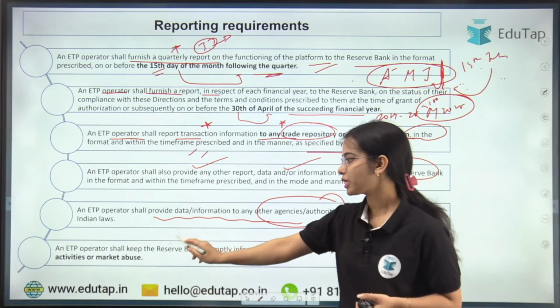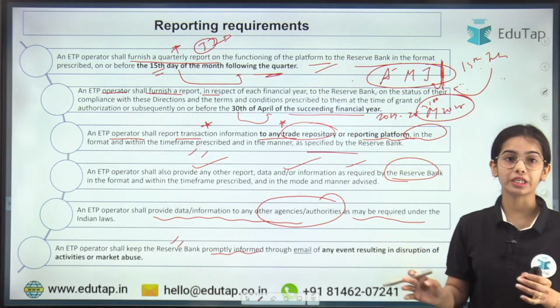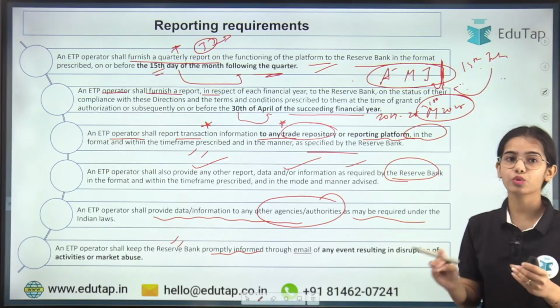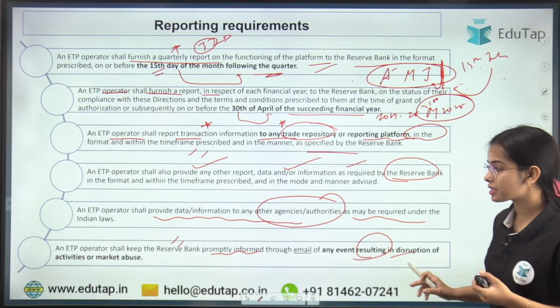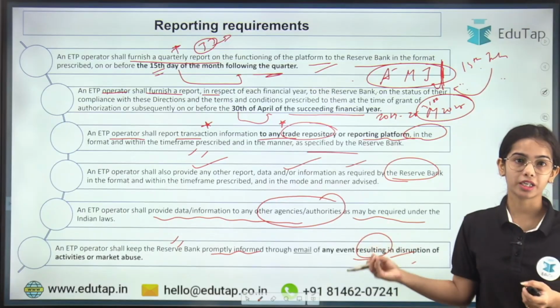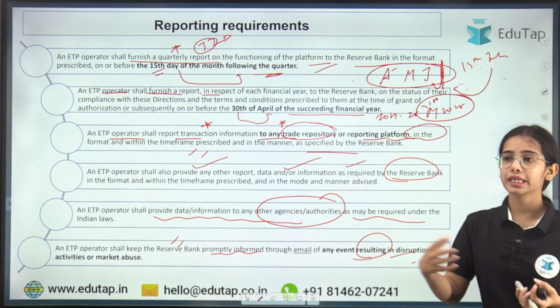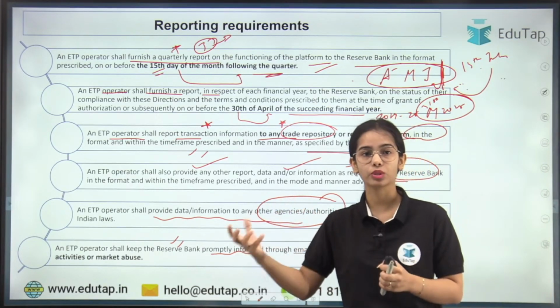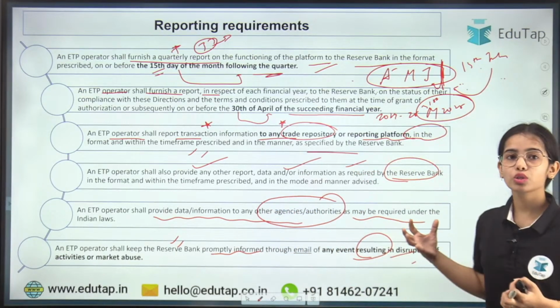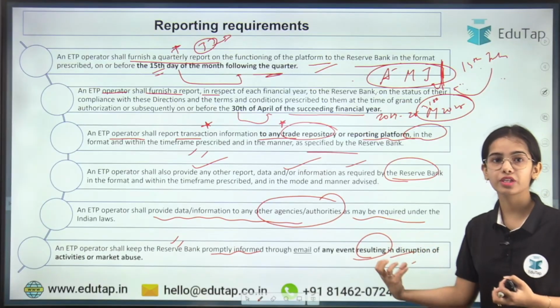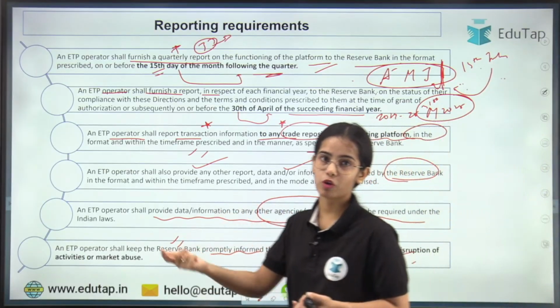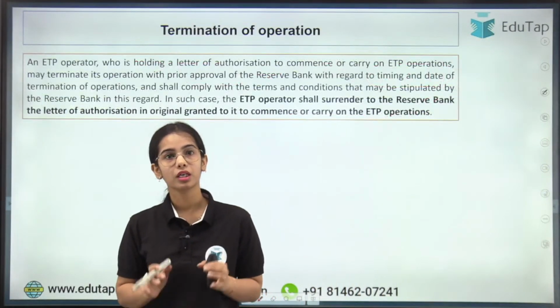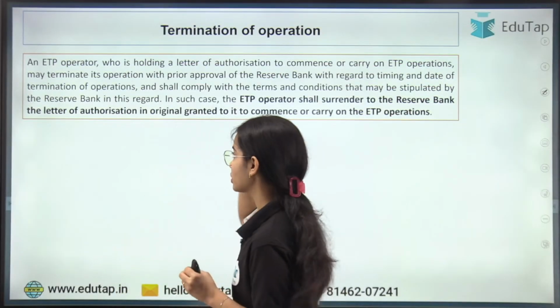The ETP operator shall keep the Reserve Bank of India informed in regards to any event resulting in disruption of activities or market abuse. If market abuse has happened, let's say there is a transaction that has happened that should not have happened through the ETP platform, so in case of market abuse or in case of disruption, the RBI has to be informed by the ETP. Okay. Now termination of operation. So this is the last part.